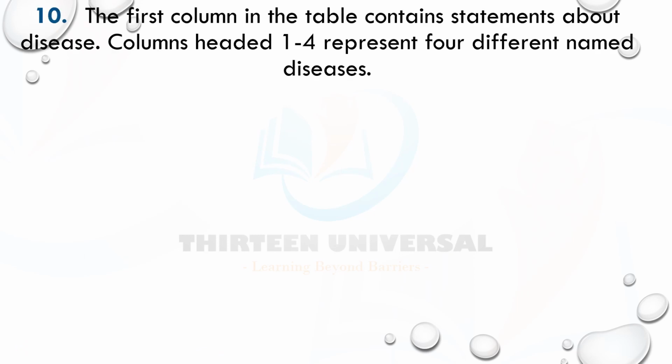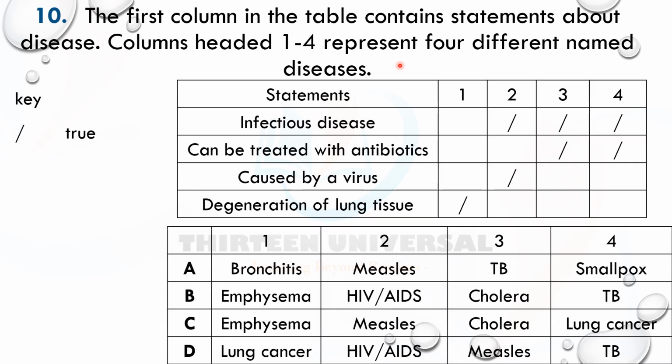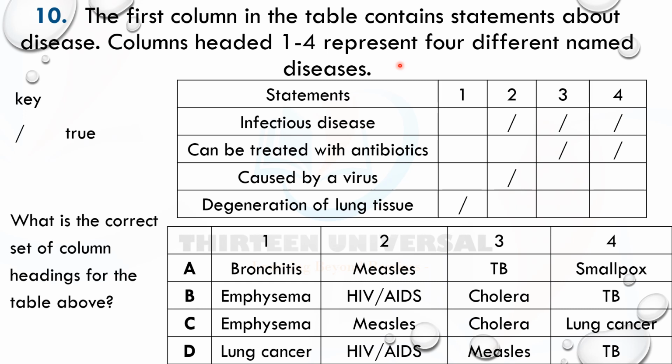Number 10. The first column in the table contains statements about diseases. Columns headed 1 to 4 represent 4 different named diseases. Okay, let's look at the elimination method again. What is the correct set of column headings for the table above? All right, look at this.